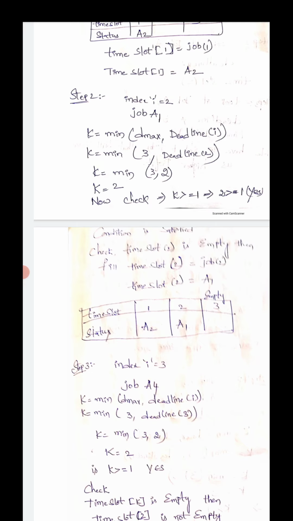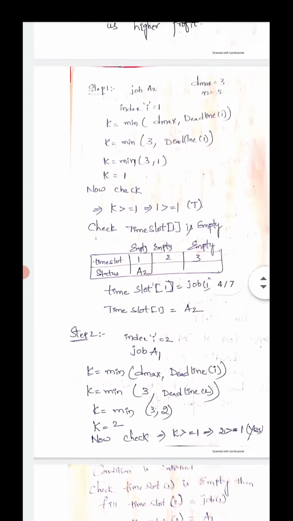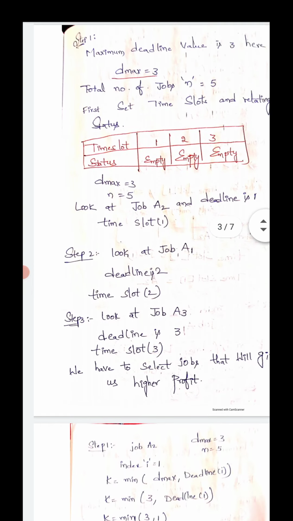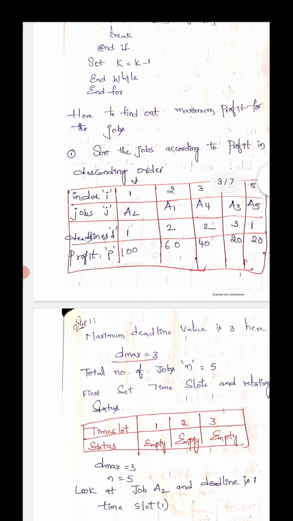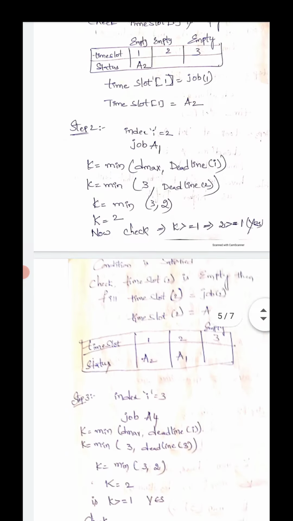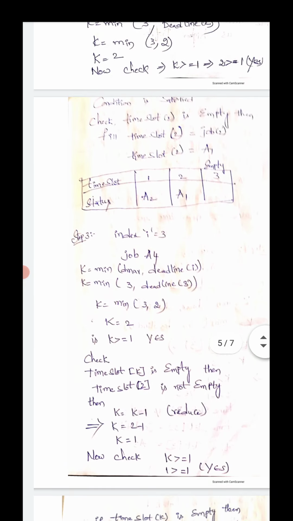Okay, now if we write down the time slot status here, time slot 1 has status A2, and coming to time slot 2 the status will be A1. Now we move to step 3. In step 3 we look at job A3. Okay, step 3: I is equal to 3, job is equal to A4.